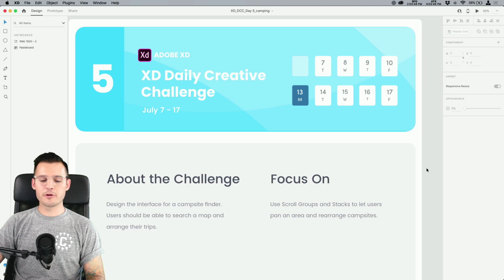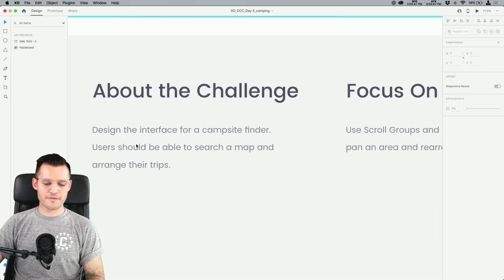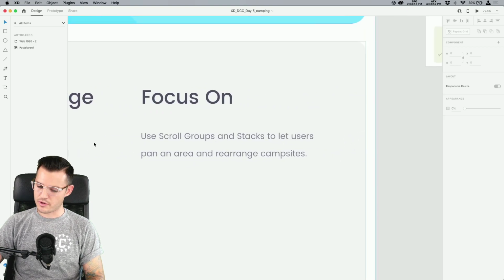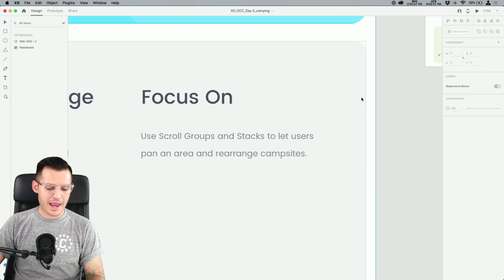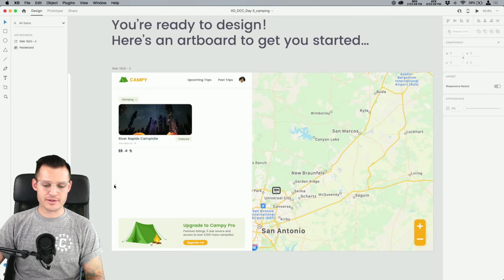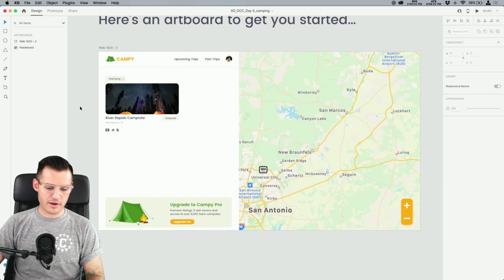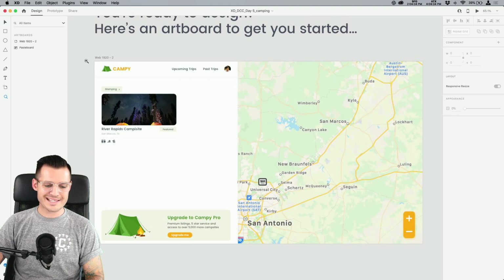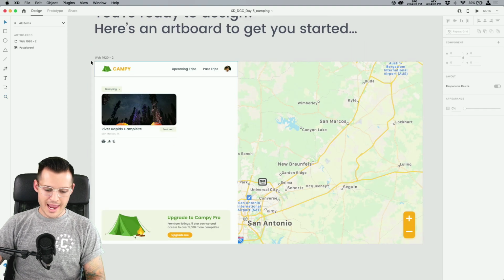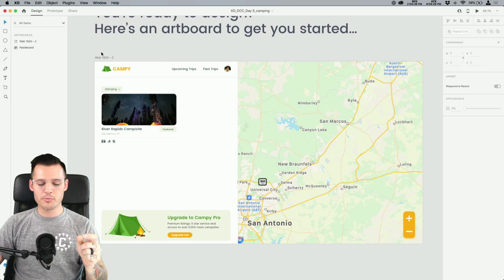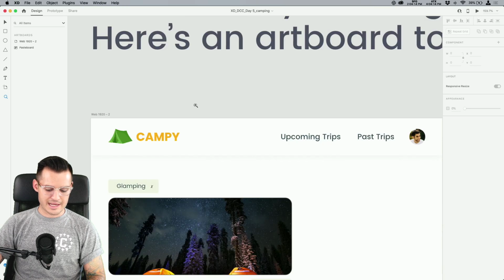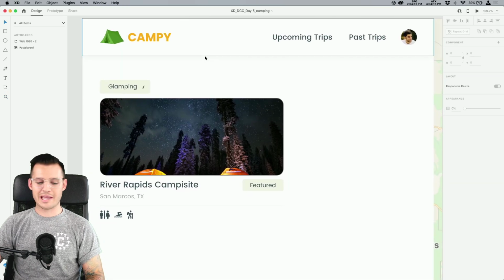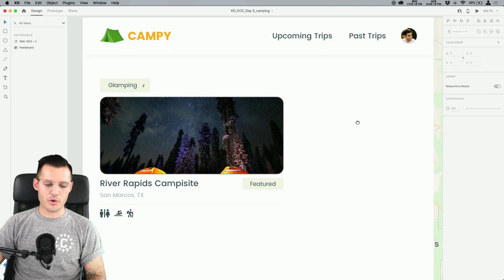A little bit about our challenge today. We're going to be designing that interface for a campsite finder. They should be able to search a map and arrange their trips, okay? Also, we want to use scroll groups and stacks to let users pan the area and rearrange campsites. Okay, that's the idea. And we have our starting file over here. It's a 19 by 20 kind of website size artboard. And there may be a few less things on your artboard. I went in and added a few more things just so we could save ourselves some time. Like for instance, I have this nice fake little branding for our application called Campy, and a little navigation bar with an avatar.